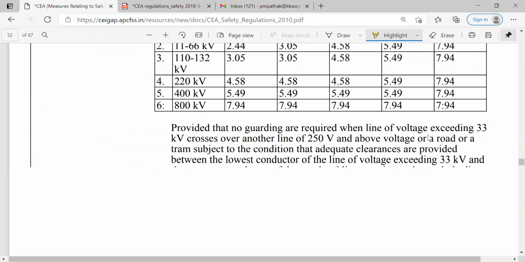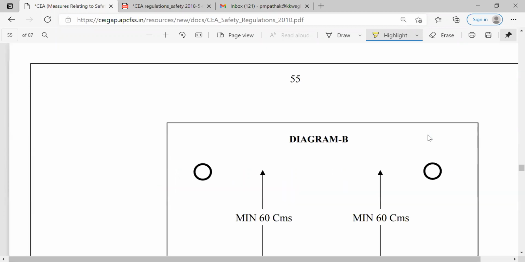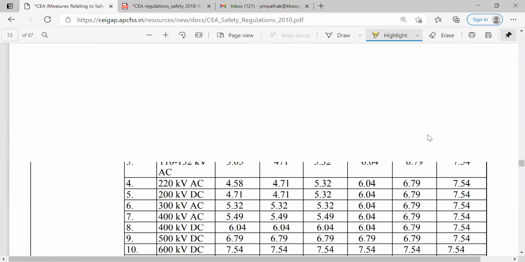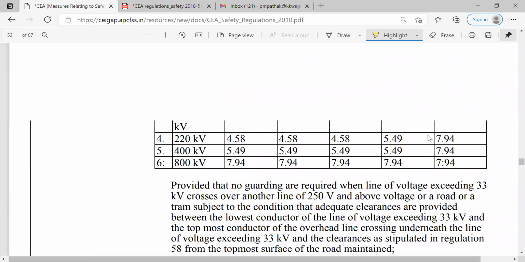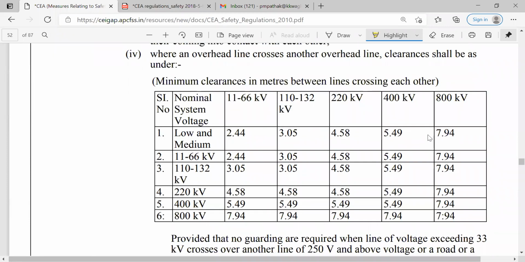So these are the different categories also. I will show you the diagram or table. This is the minimum clearance in meters between lines crossing each other. Different provisions are there for different kV lines: 11 to 66, 110 to 132, 220 kV, 400 kV, 800 kV. So different clearances are mentioned.